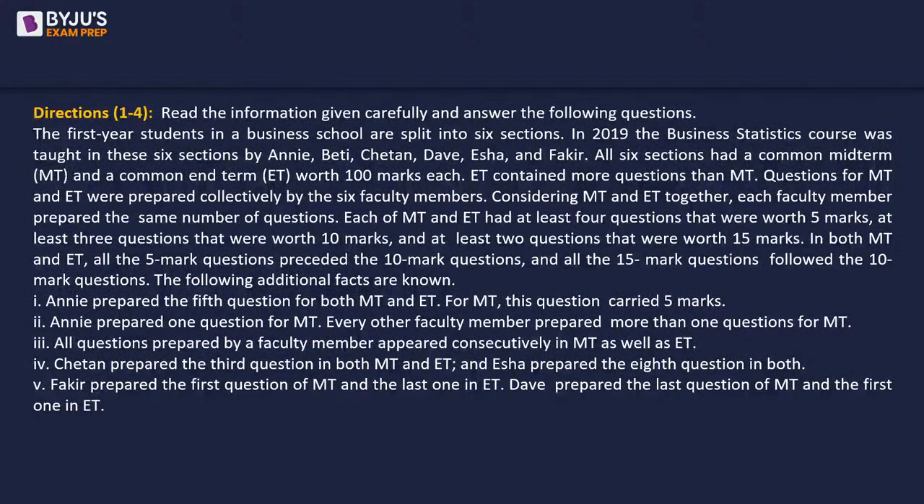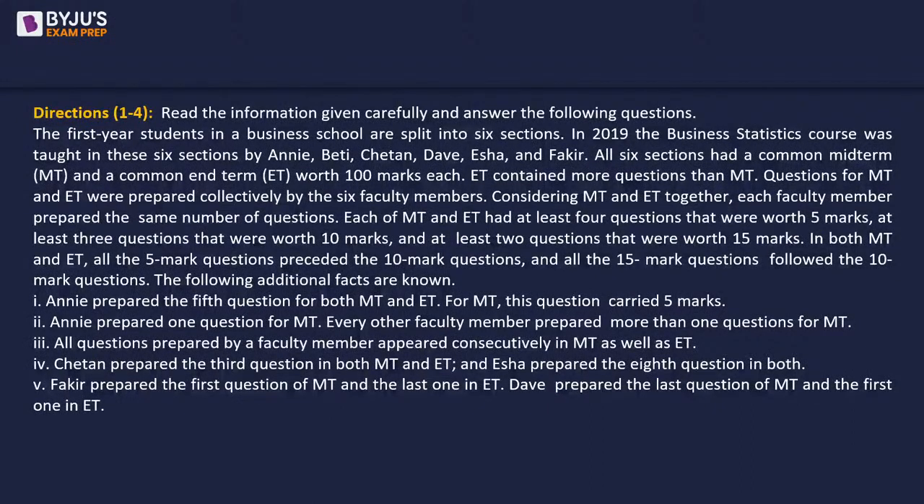ET contained more questions than MT. So that's one condition. Questions for MT and ET were prepared collectively by the 6 faculty members. Considering MT and ET together, each faculty member prepared the same number of questions. So suppose A prepared x questions, then B also prepared x, C also prepared x, so the total number of questions is going to be 6x. 6x here would mean multiples of 6.